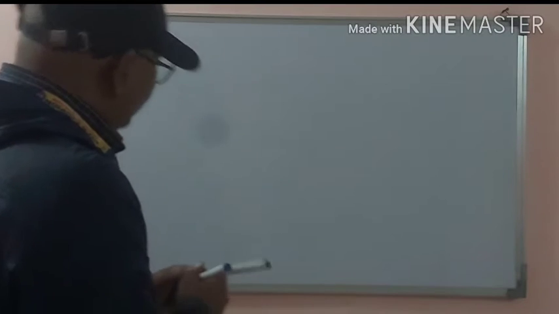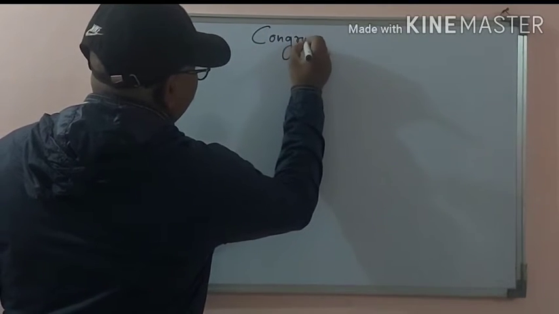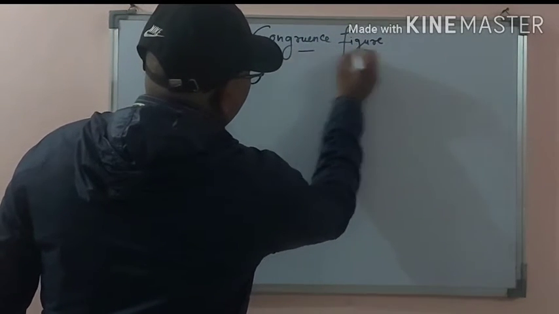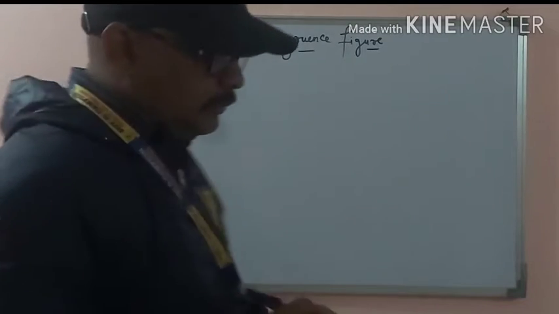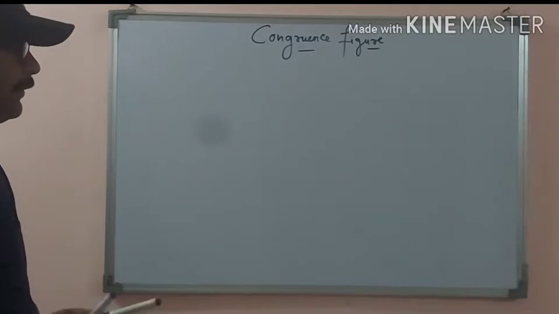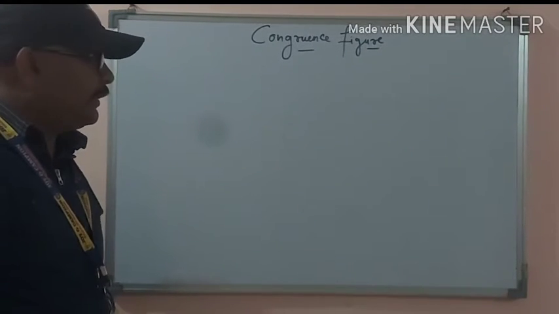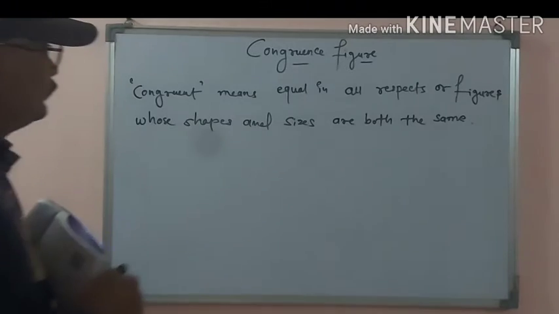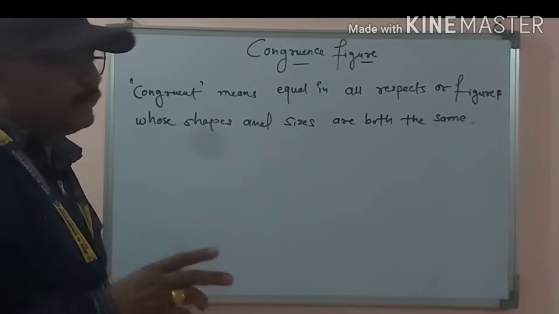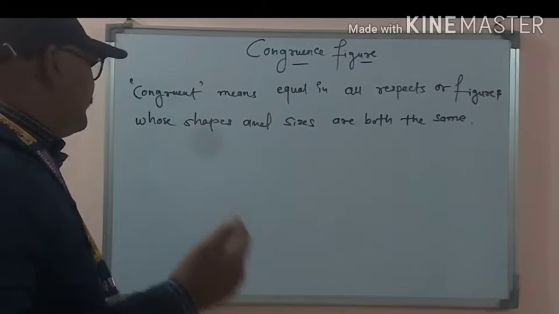Now we will discuss congruent figures. What is a congruent figure? A congruent figure is said to be a figure which is similar in all aspects, like here, for example. So what is the definition of congruent figure? Let us first understand congruence. Congruence means equal in all respects of the figure.